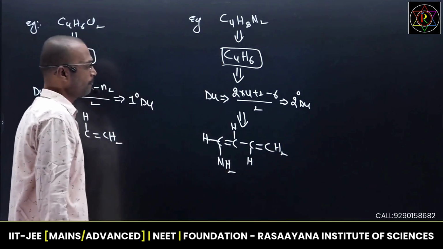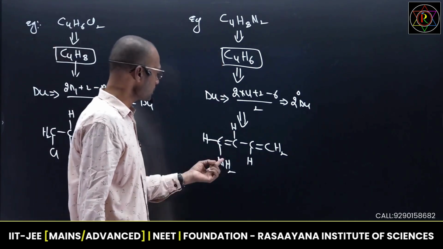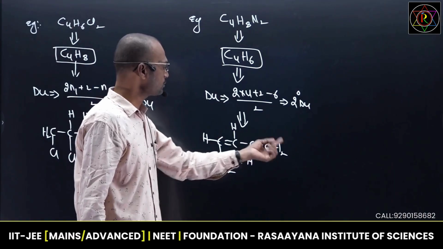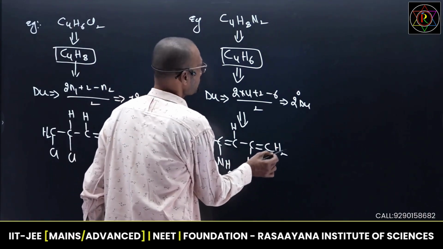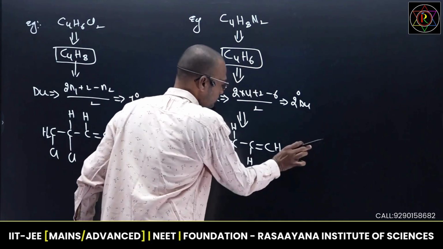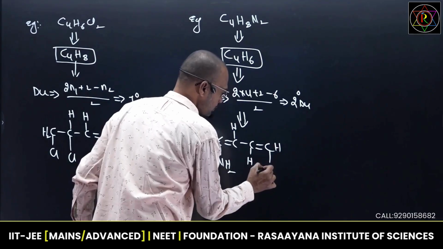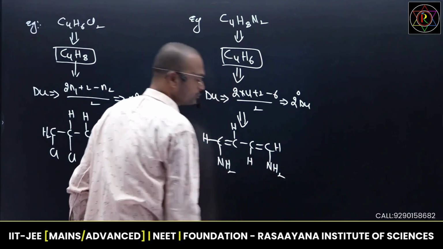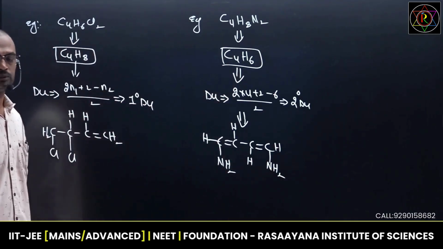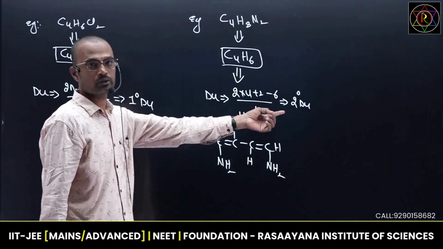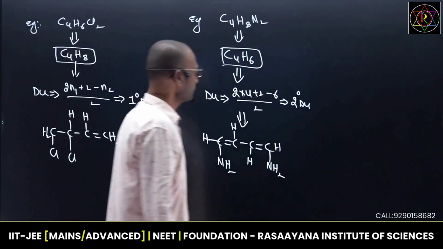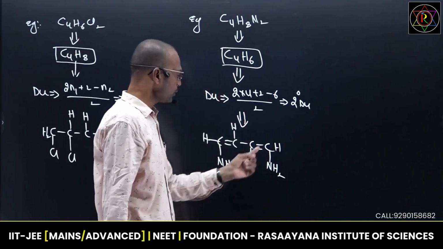See the formula? 2 Du is matching, 4 carbons is matching, 2, 3, 4, 5, 6, 7. But 2 nitrogens are present. So I can write any nitrogen over here. So I can write NH2. Anywhere you can write 2 nitrogens. You can write in open chain, ring, anywhere. But Du should always remain constant. Okay. See this. 4, 5, 6, 7, 8.